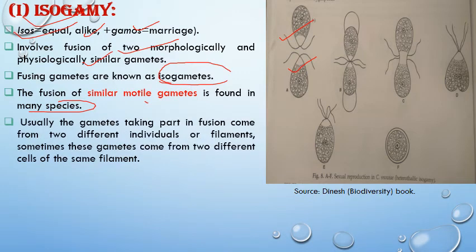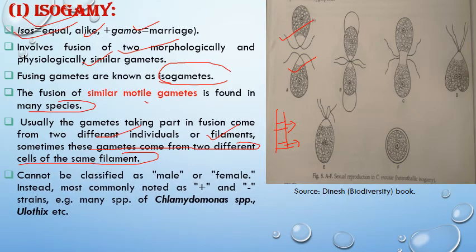Usually the gametes taking part in fusion come from two different individuals or different filaments. Sometimes these two fusing gametes come from two different cells of the same filament. So many times two different cells of the same filament produce gametes which are similar, and they will fuse together. So these are some conditions which involve isogamy.